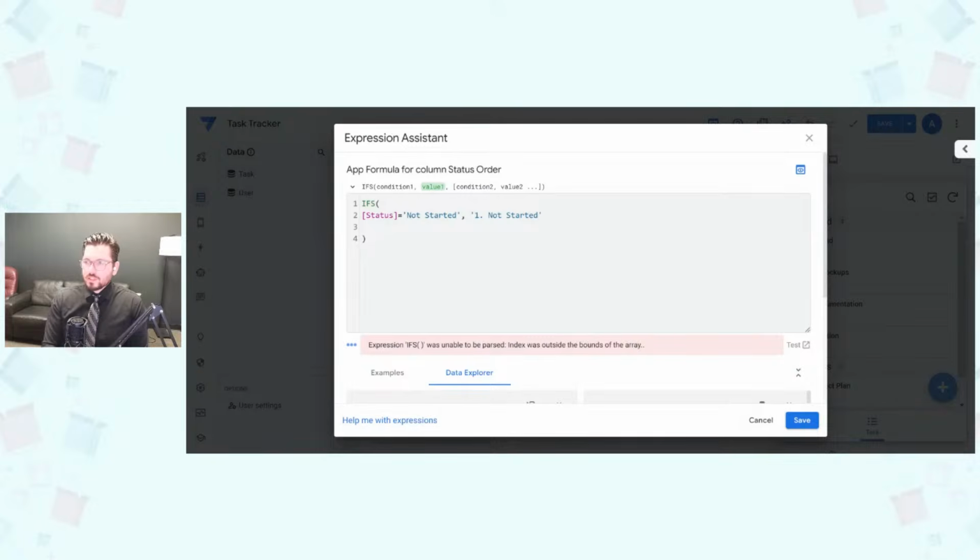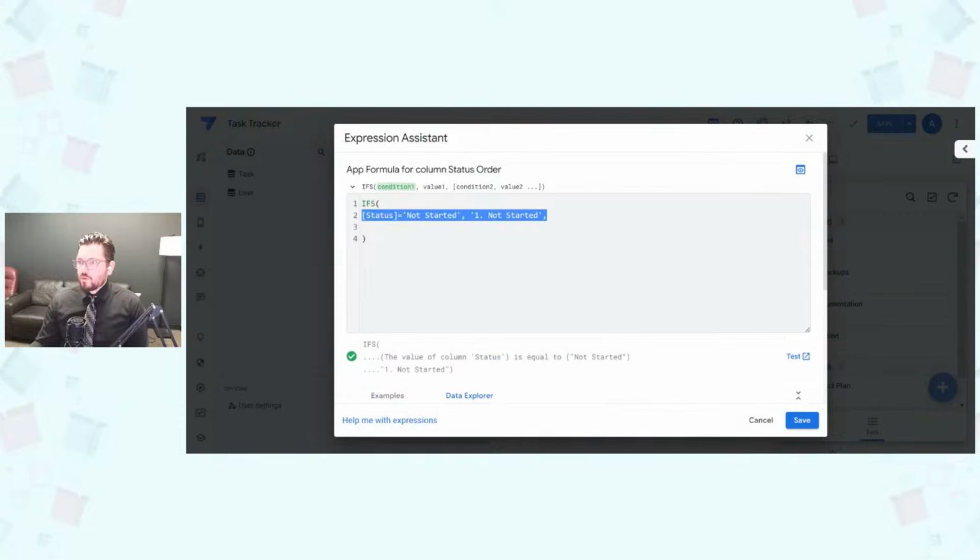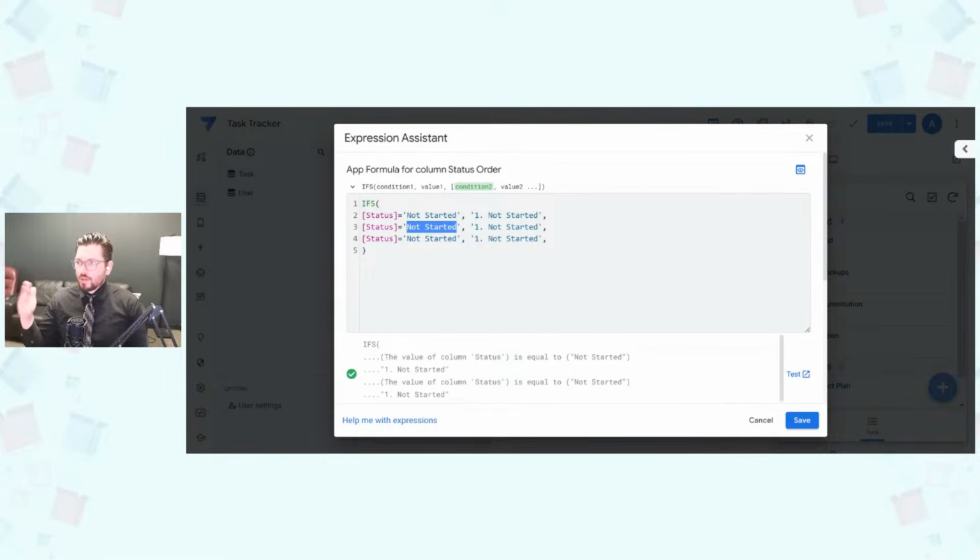All right, and this is just a little bit of a tip and trick for AppSheet. Other platforms, you may or may not have to do this just because AppSheet orders stuff by alphabetical order. And so if you wanted to sort a certain way, this is one workaround for that. Okay, so in progress, we'll do number 2.